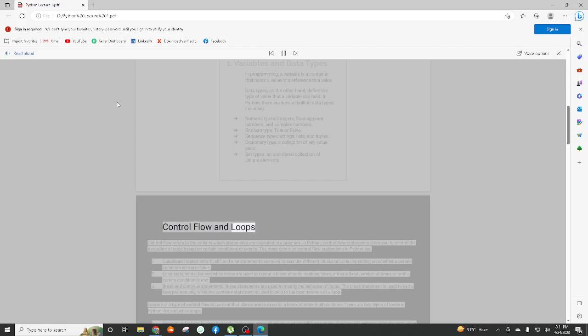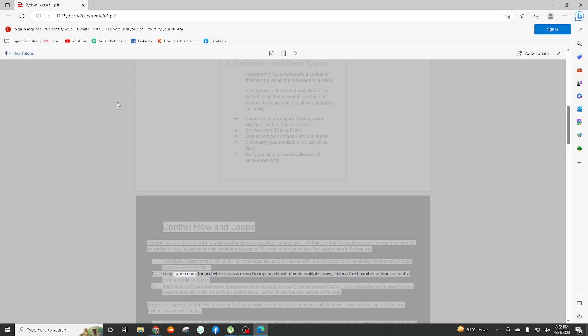Control flow and loops. Control flow refers to the order in which statements are executed in a program. In Python, control flow statements allow you to control the execution of code based on certain conditions or events. The most common control flow statements in Python are: 1. Conditional statements. If, elif, and else statements are used to execute different blocks of code depending on whether a certain condition is true or false.